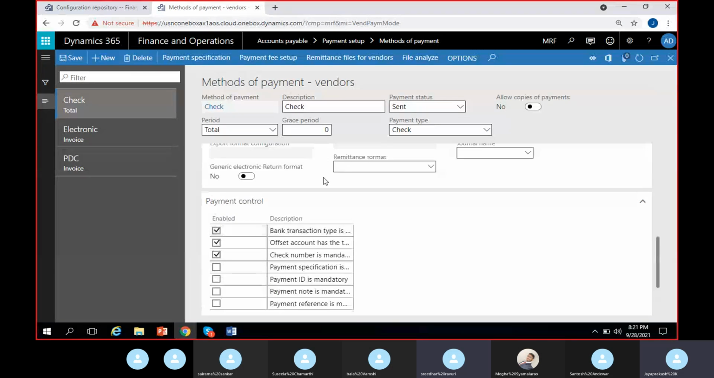Bank transaction type is mandatory, right? So bank transaction type 04 will be taken mandatorily and it will get validated. And if you don't want this kind of validation or control, you can switch it off, no problem. Then offset account has the type bank is one mandatory.